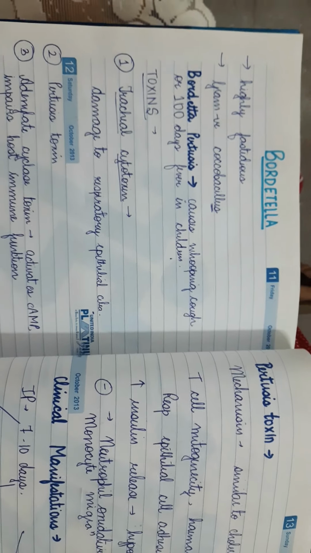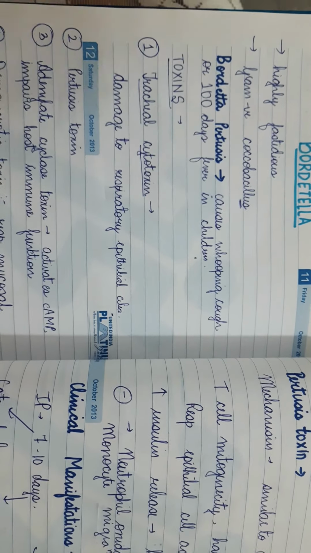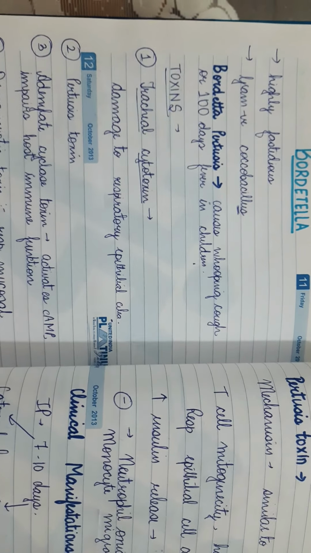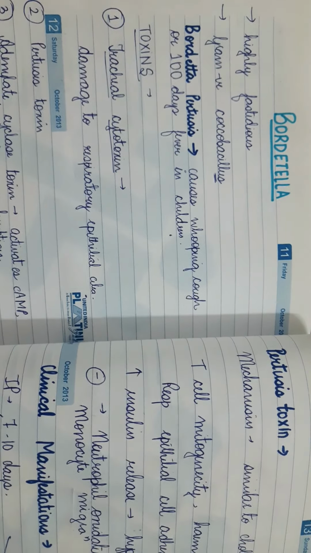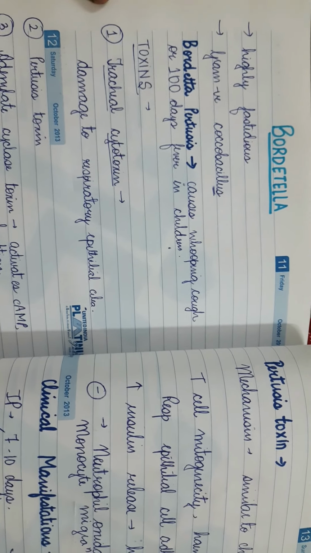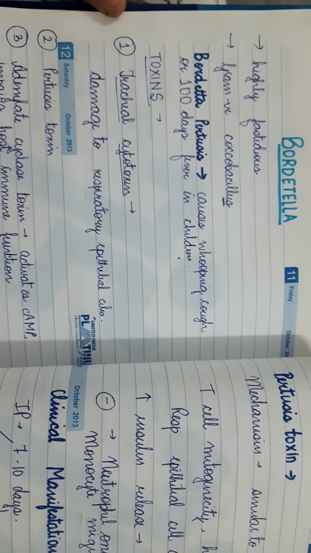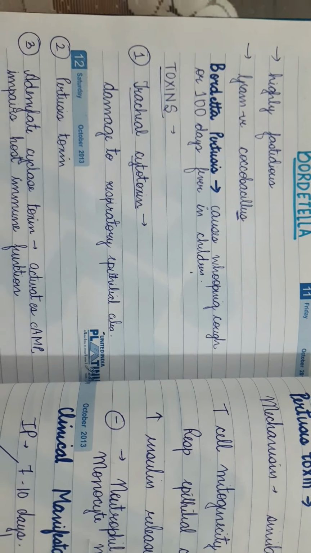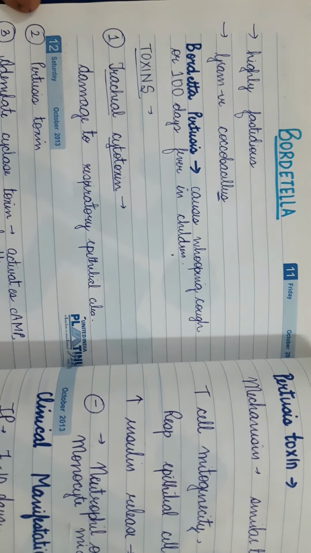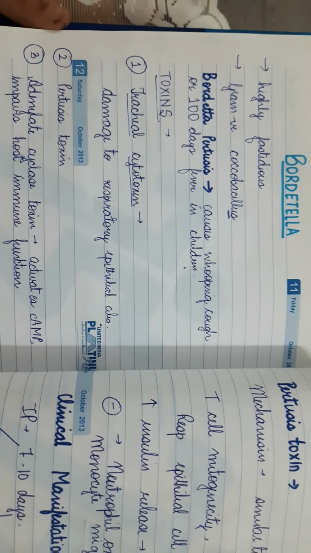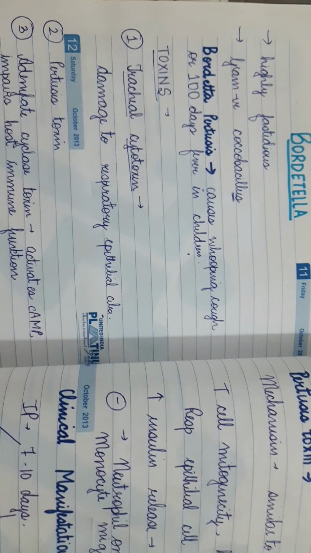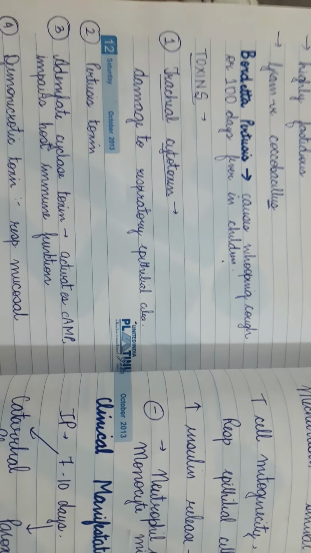Bordetella genus are highly fastidious gram-negative Cocobacillus. Now, what does Cocobacillus mean? That in microscopy we will be observing both spherical as well as rod-shaped bacteria. Now, Bordetella pertussis is the most important organism under this genus, and we will be discussing that mainly. Bordetella pertussis causes whooping cough, which is known as 100 days fever, mainly in children.